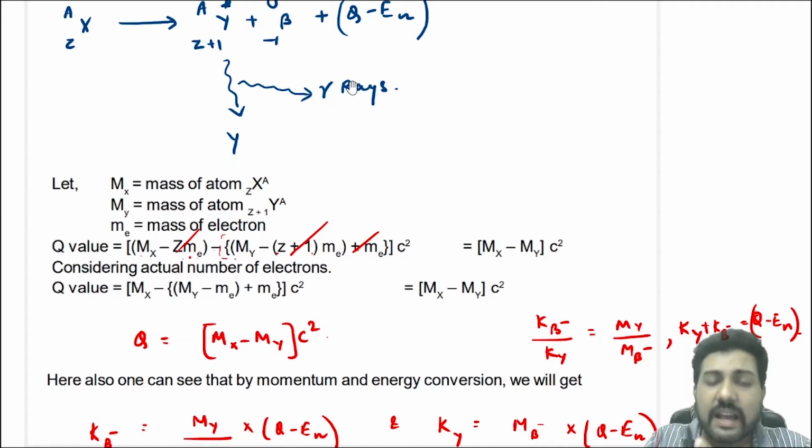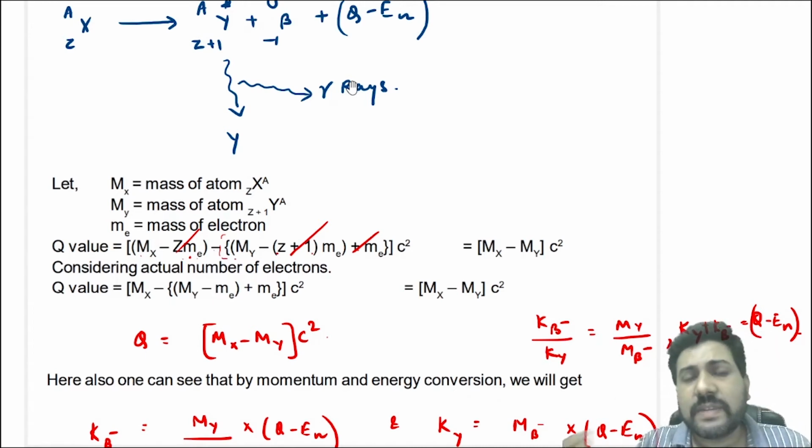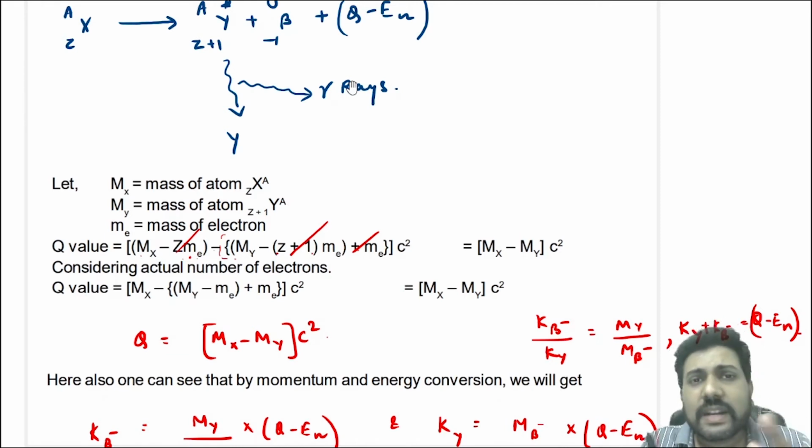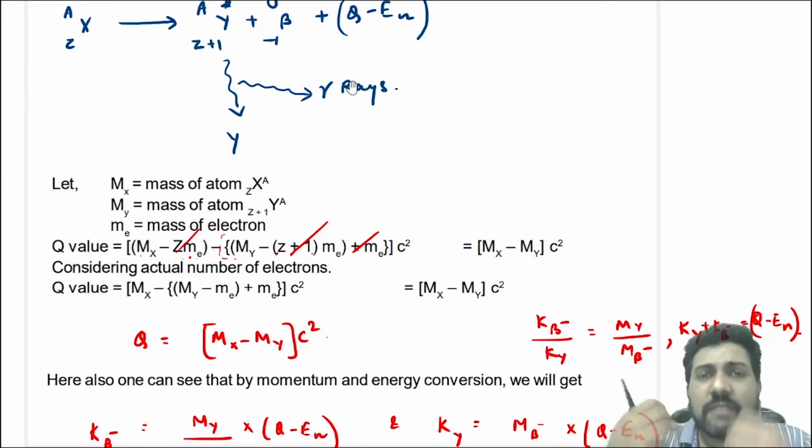So gamma rays are accompanied by either alpha decay or beta decay. Gamma rays can always be emitted. A radioactive substance keeps on emitting gamma rays whenever a nucleus is formed in an excited state.